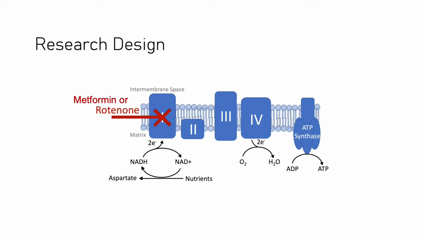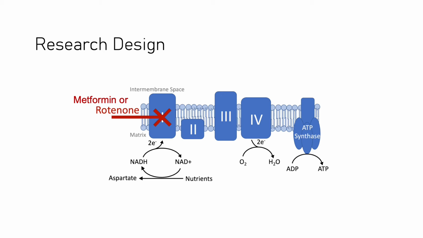We wanted to determine whether ASNS expression in cancer cells changed their sensitivity to the complex 1 inhibitors, either rotenone or metformin. These drugs inhibit the electron transport chain, or ETC. Without a functioning ETC, NAD+ cannot be regenerated from NADH, and reactions requiring an NAD+ cofactor, such as the synthesis of aspartate, will be impaired.